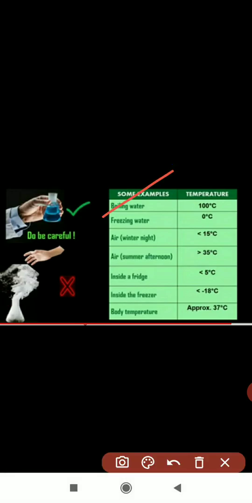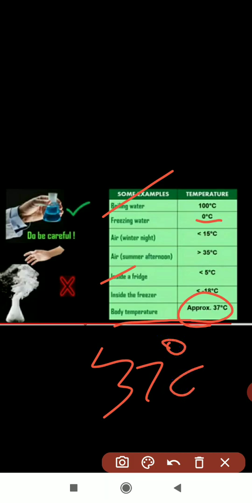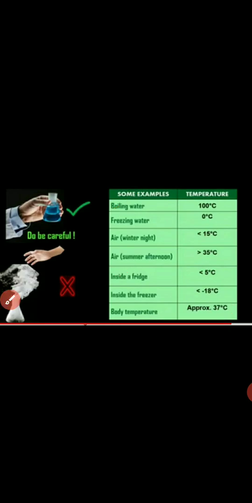Now, next there are some examples they have shown. Boiling water is 100 degrees Celsius, freezing of water is 0 degrees Celsius, air in the winter is less than 50 degrees Celsius, in summer more than 50 degrees Celsius, inside the fridge the temperature is less than 5 degrees Celsius, the freezer's temperature is less than minus 80 degrees Celsius, and our body temperature is approximately 37 degrees Celsius. This you have to keep in mind.